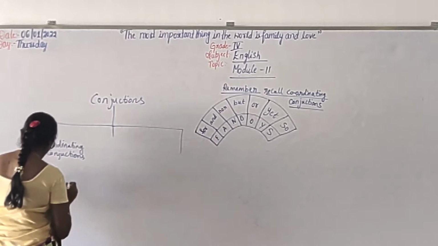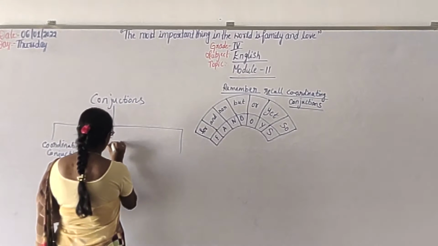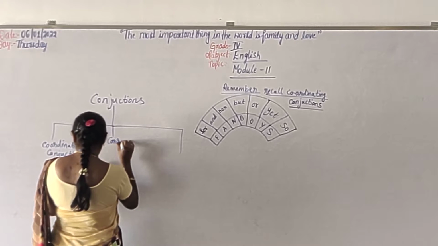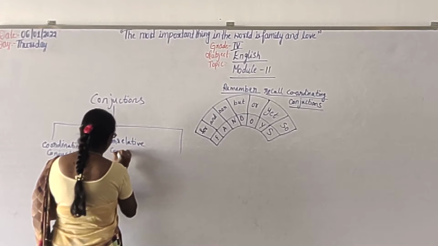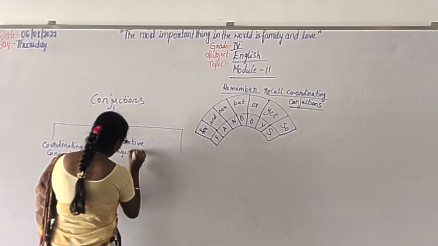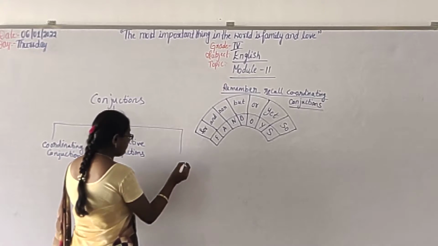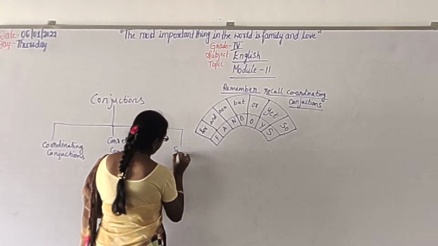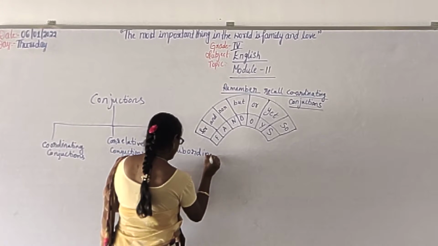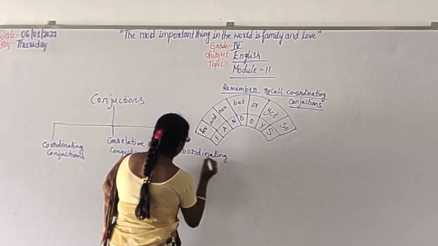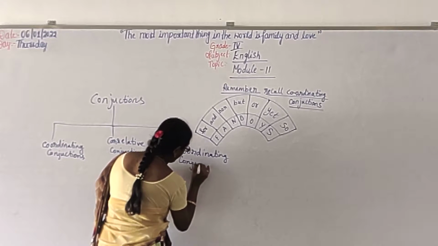Conjunctions. Then what do we have? Correlative conjunction. Then what do we have? Subordinating conjunction.